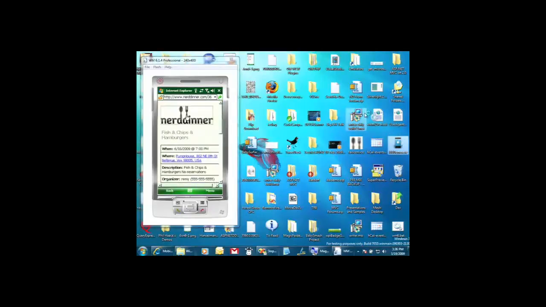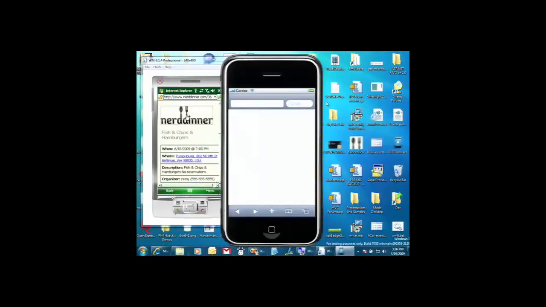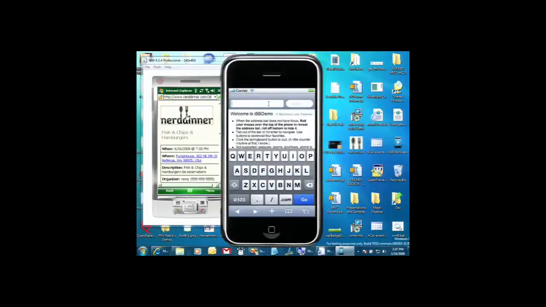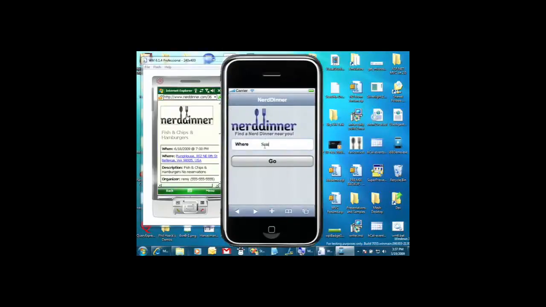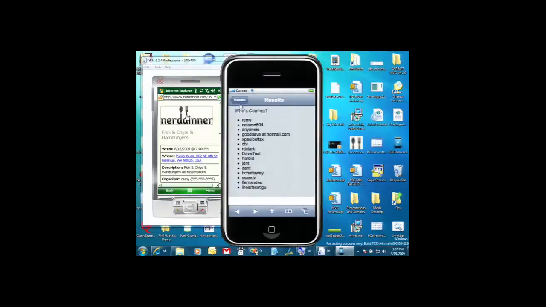But wait, that's not all. I also make julienne fries. That's all JavaScript. Optimized for every device. I've got iPhone versions, mobile versions, I can make Nokia versions, whatever you want.